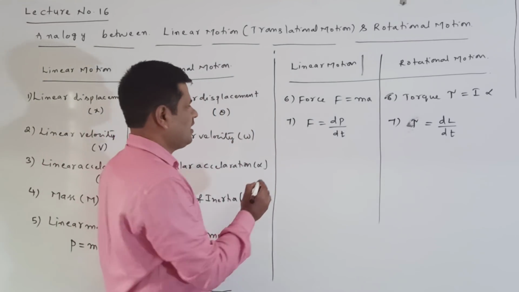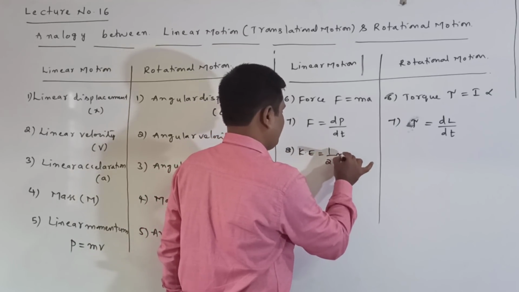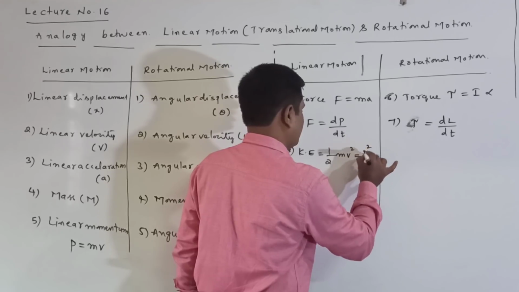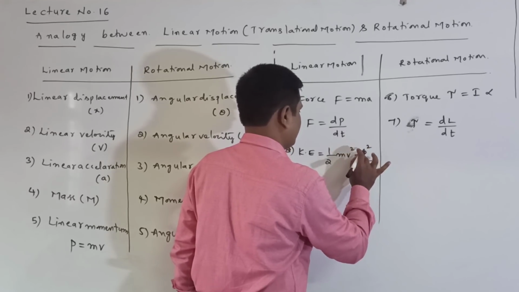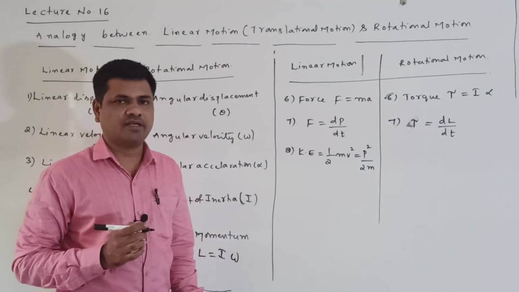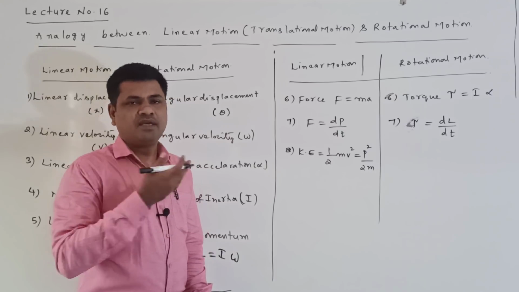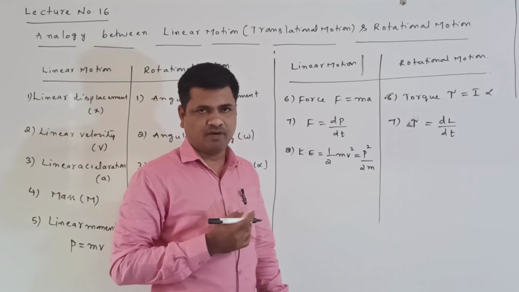Next, kinetic energy, half m v square, or another formula we know, p square by 2m. This kinetic energy formula is already known from laws of motion, and it comes in the work, power and energy chapter.